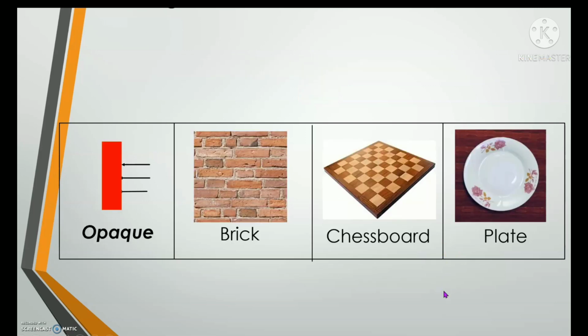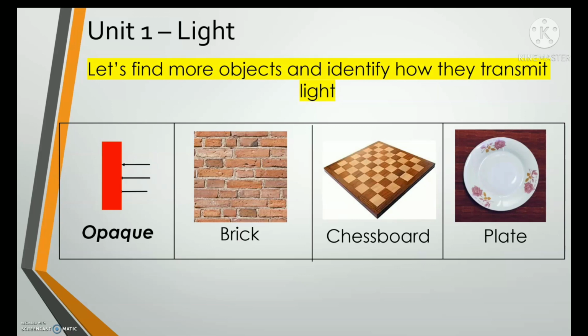Next material is an opaque material. Opaque material, as we already discussed, the light does not transmit. It does not pass through an opaque material. So let's see some examples.